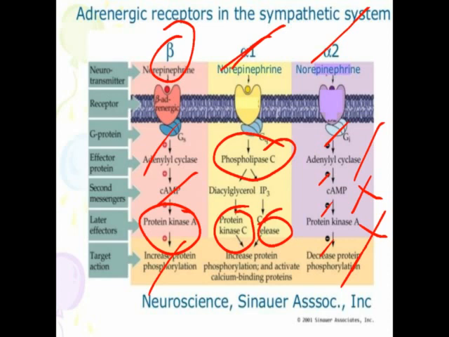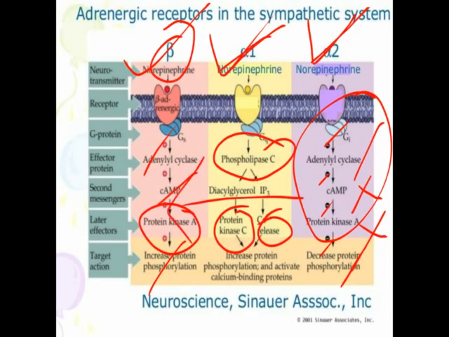So in case of antihypertensive drugs, you can give a beta blocker, alpha blocker, and alpha 2 agonist, because this activity is opposite to the activity of the beta receptor. So the beta receptor causes contraction, the alpha 2 receptor inhibits the contraction or causes relaxation.